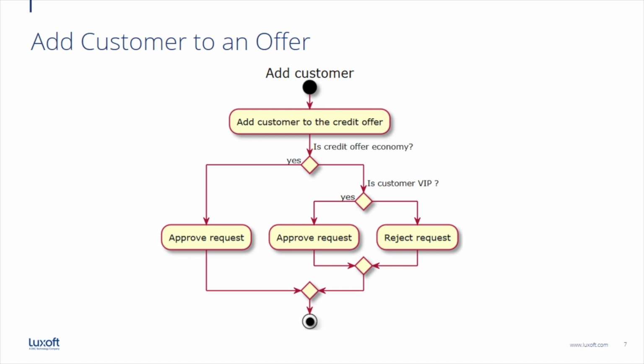If the credit offer is economy, we immediately approve the request. If the credit offer is not economy, we should also ask ourselves, is the customer VIP? We will approve a non-economy offer for VIP customers, and we are going to reject the non-economy credit offer for non-VIP customers.